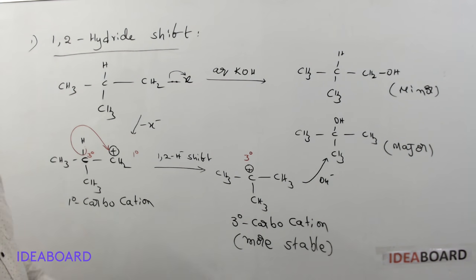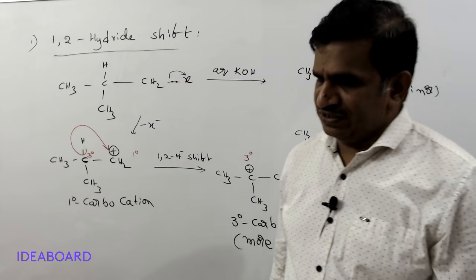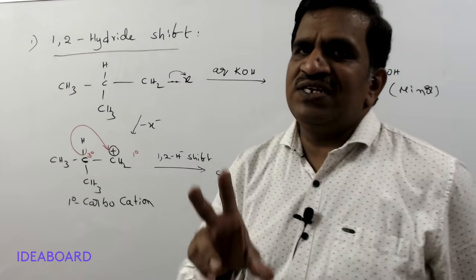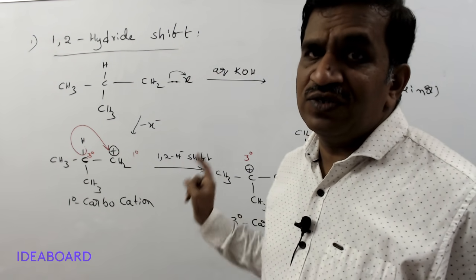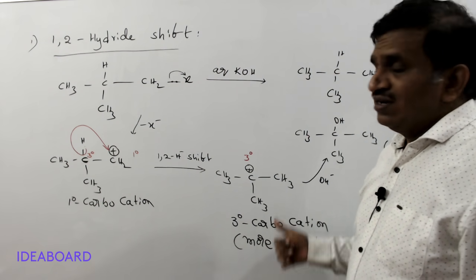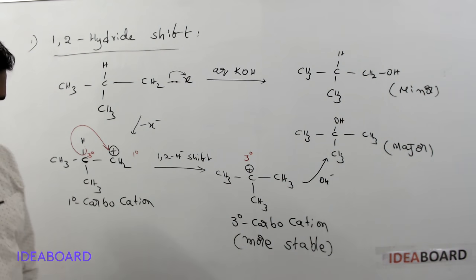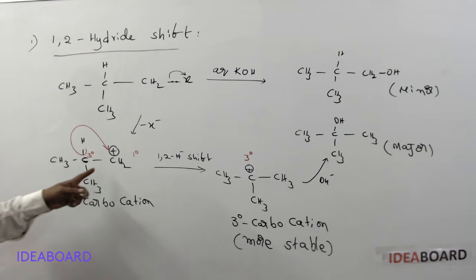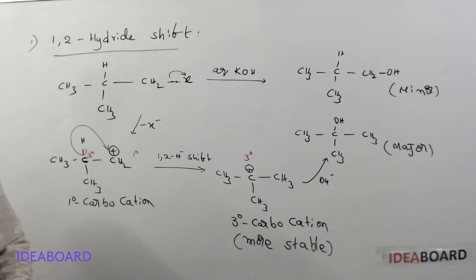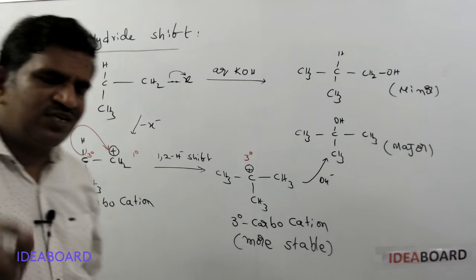So please remember whether there is a chance for the rearrangement reaction or not. If there is a chance for the rearrangement reaction, definitely it occurs to give a more stable compound, and first a more stable carbocation is formed, and finally it gives a more stable product. Why the rearrangement occurs depends on the adjacent carbon. So how to identify whether rearrangement occurs: simply see what type of carbon the positive charged carbon is.